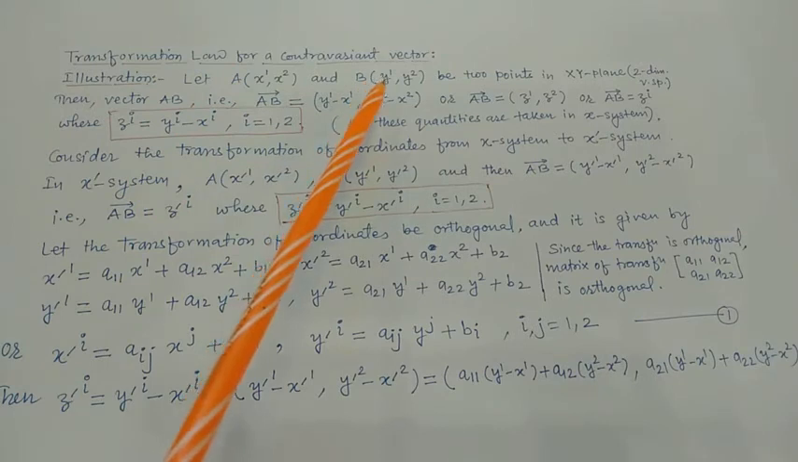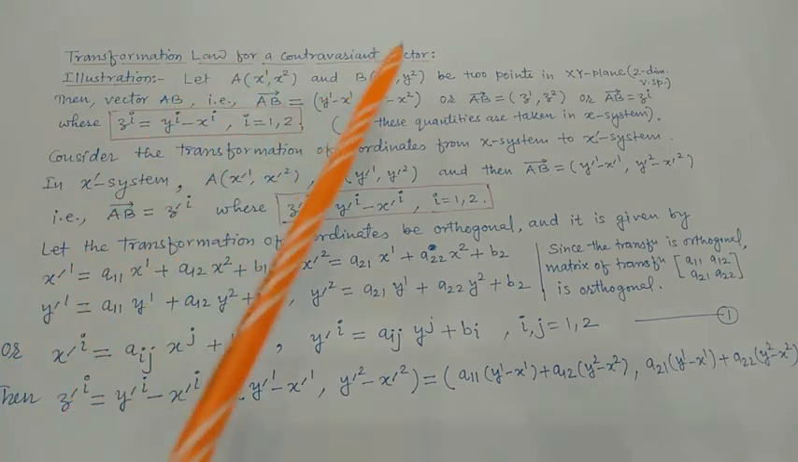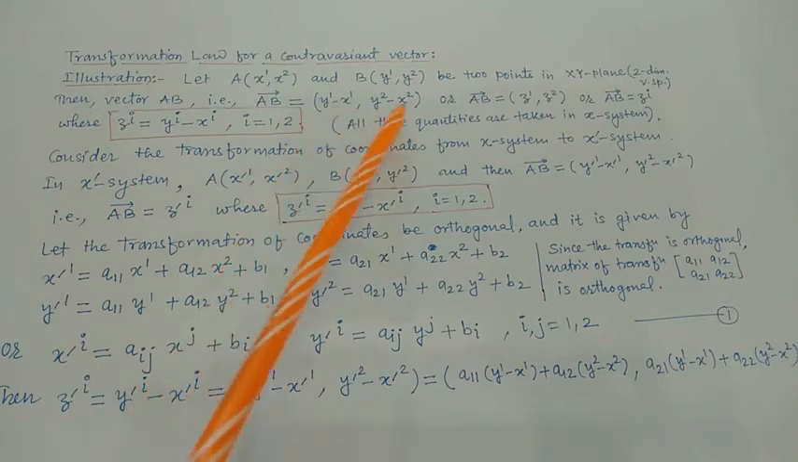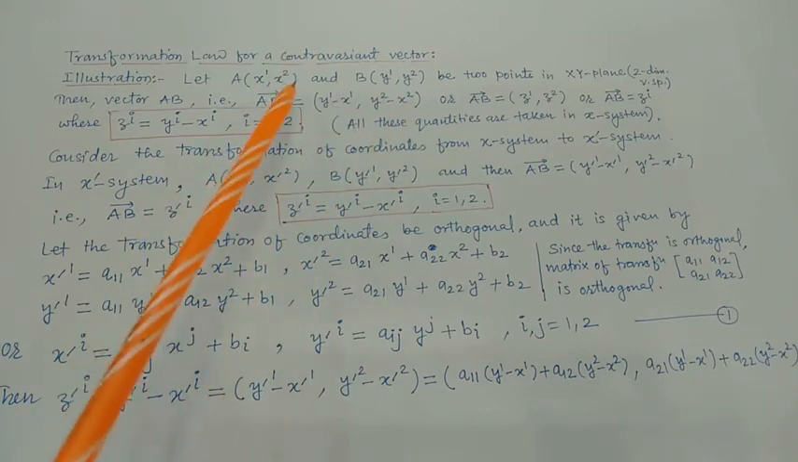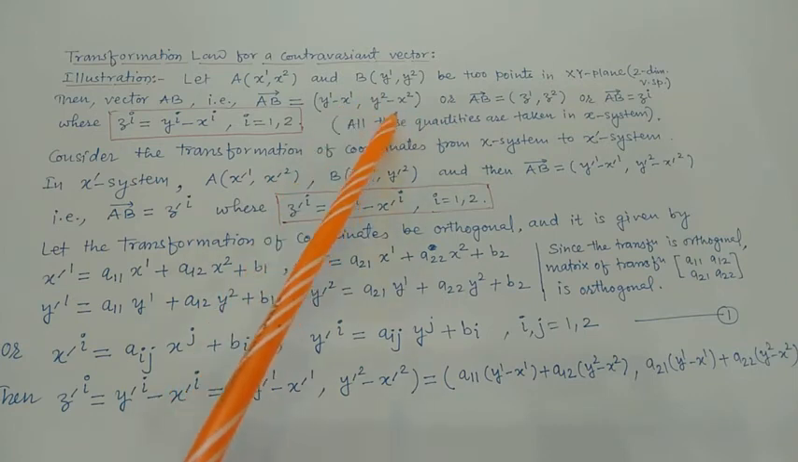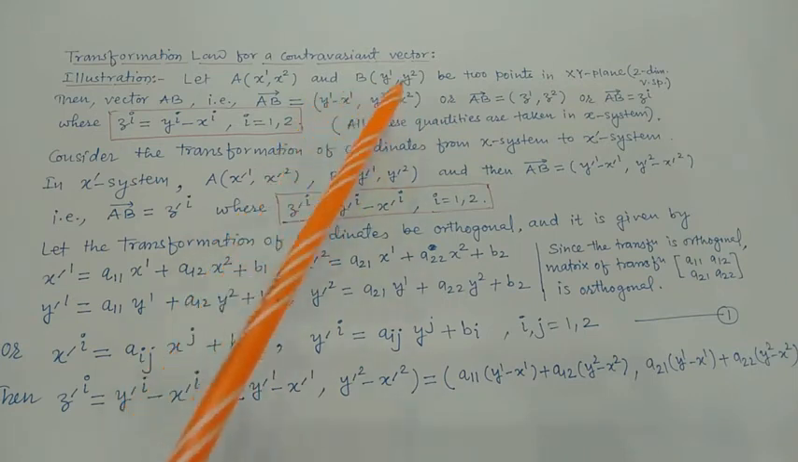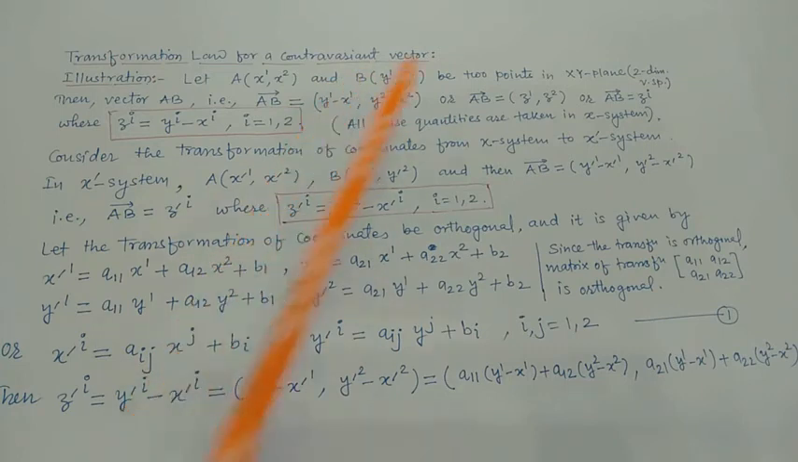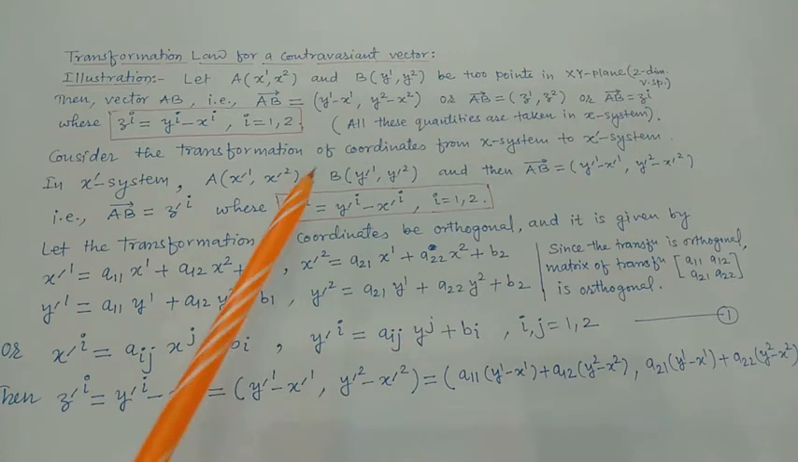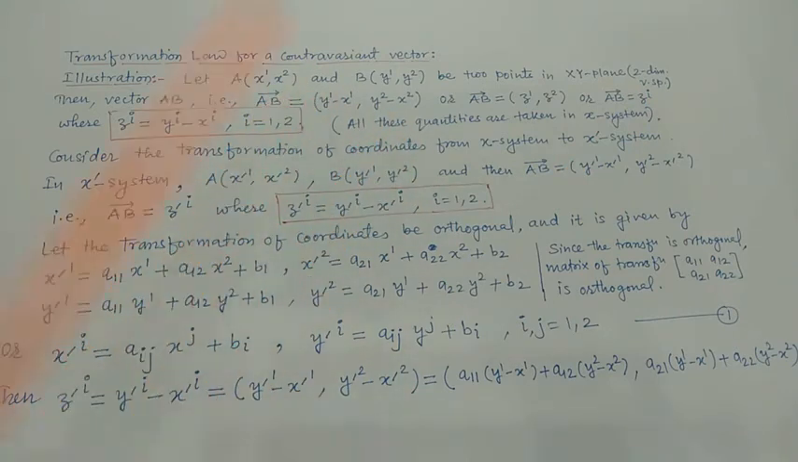Suppose A and B are any two points in the xy plane, that is, in two-dimensional space. So the vector AB is y1 minus x1, y2 minus x2. So these are the components of the vector AB. Or this AB can be written as z1, z2, where z1 is y1 minus x1 and z2 is y2 minus x2. Or AB equals zi, where i takes the values 1, 2. All these quantities are taken in X system.